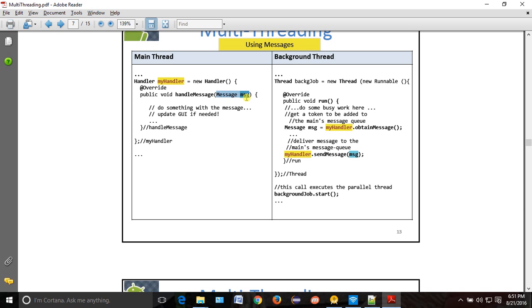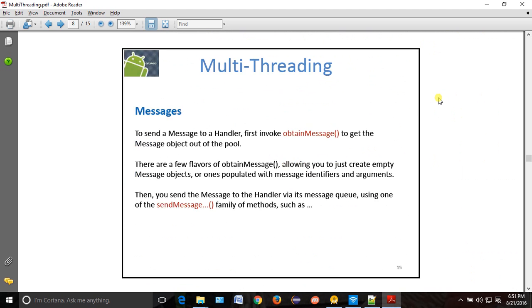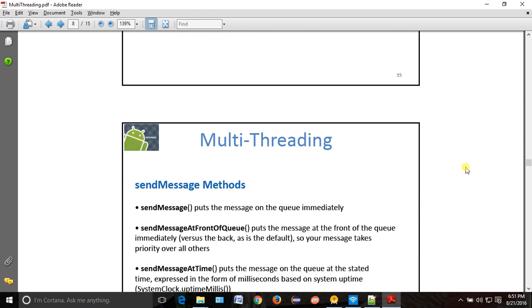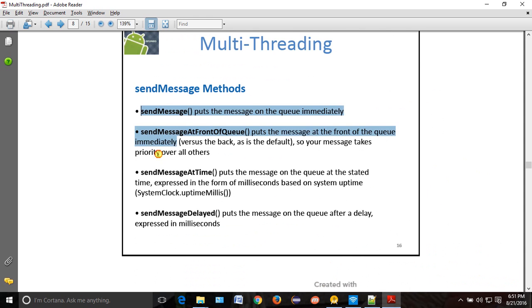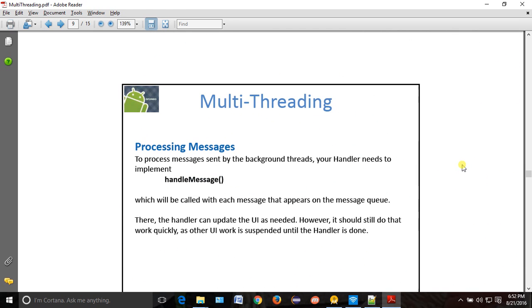Okay, so let's try to do the example. Sending with post, we will do after some time. First we will do this message, then we will go to post. It would be almost similar to this basically. To send a message to the handler, first invoke obtain message, which will give you some sort of token or message. And what to do after obtain message? You just use send message. That's all, the one which we discussed a little bit earlier. These callbacks we will discuss later. Wait for some time. Let's try to do one practical, then it will be easier for you to understand.